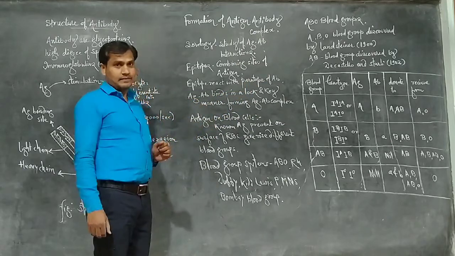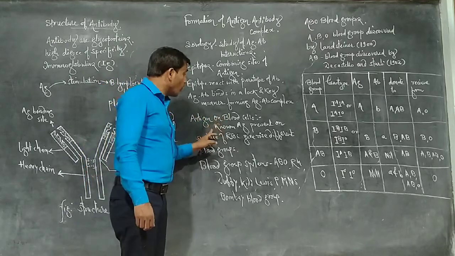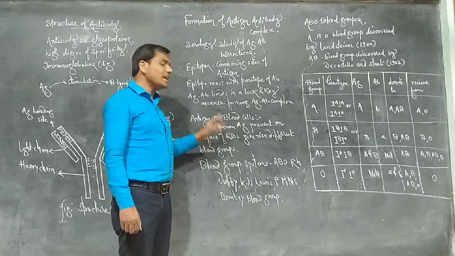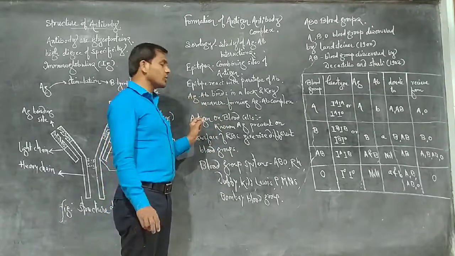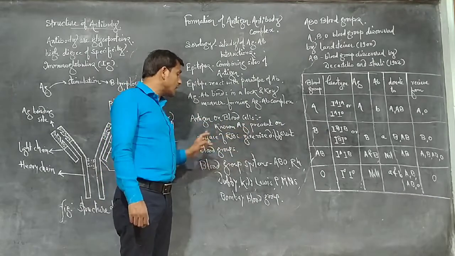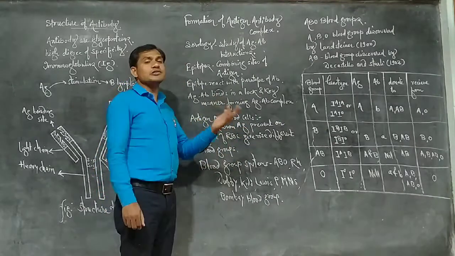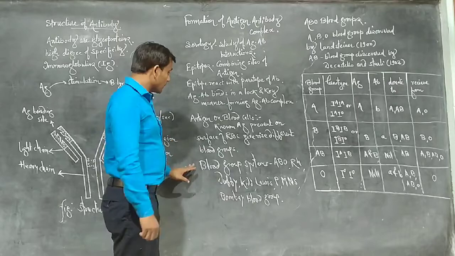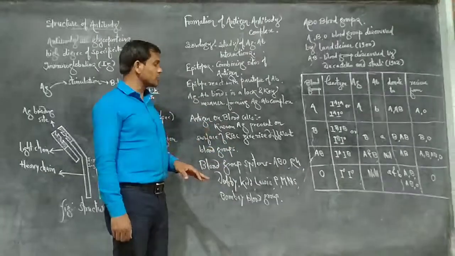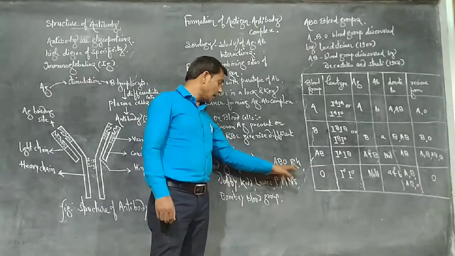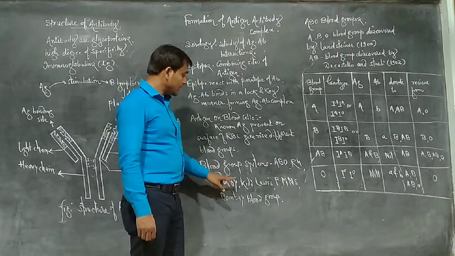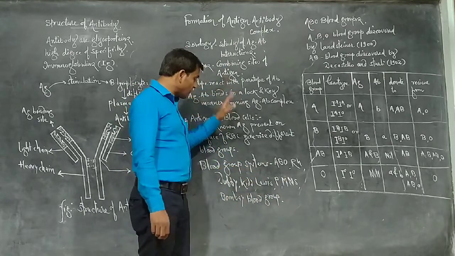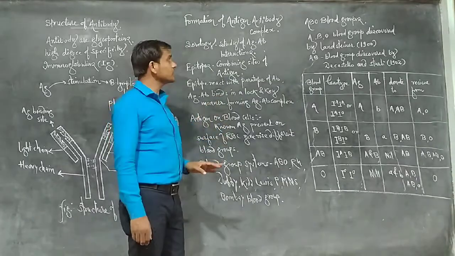Antigens on blood cells. Known antigens are present on the surface of RBCs, and they give rise to different blood groups on the basis of the type of antigen present on the surface of the RBC. There are different blood group systems. The most acceptable is the ABO type, then Rh, Duffy, Kidd, Lewis, P, MNS, and Bombay blood group.